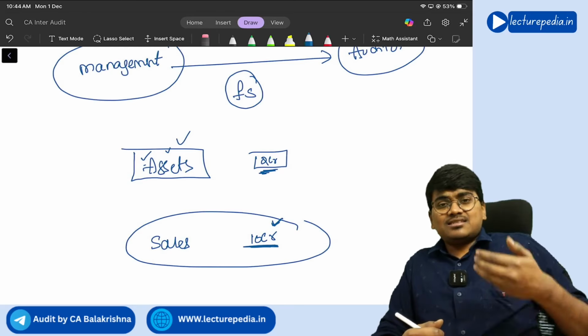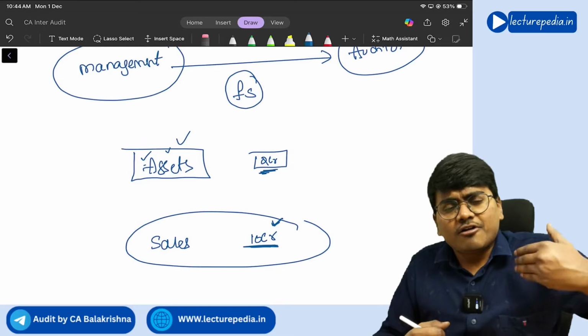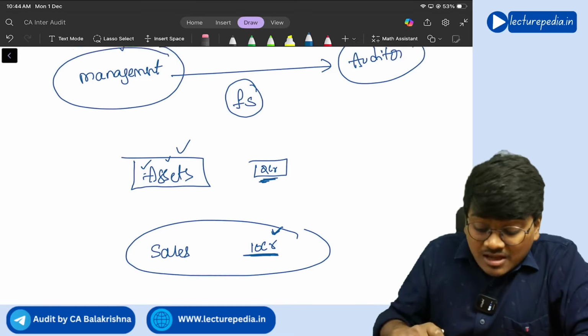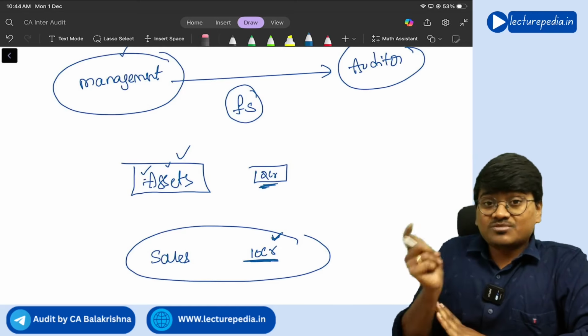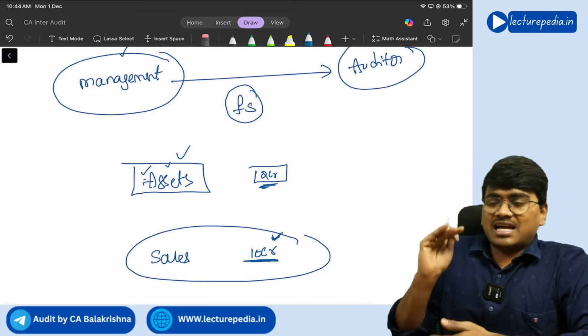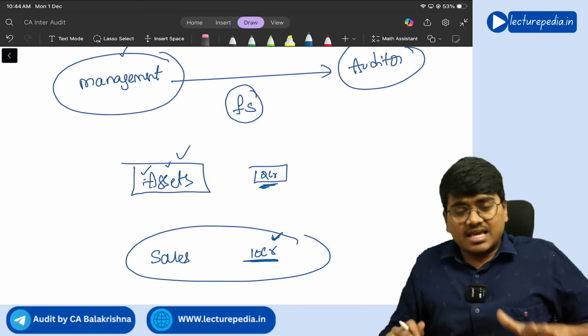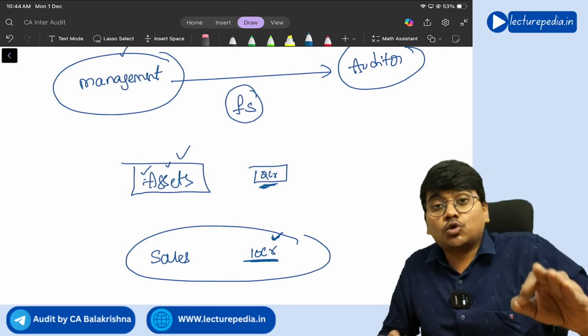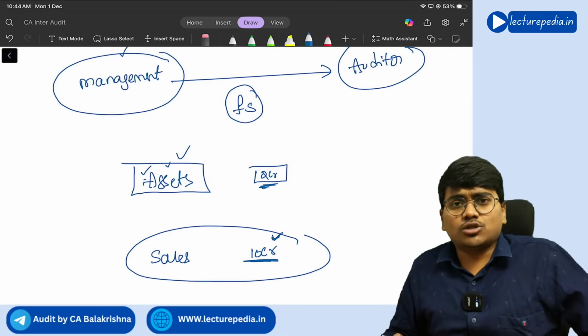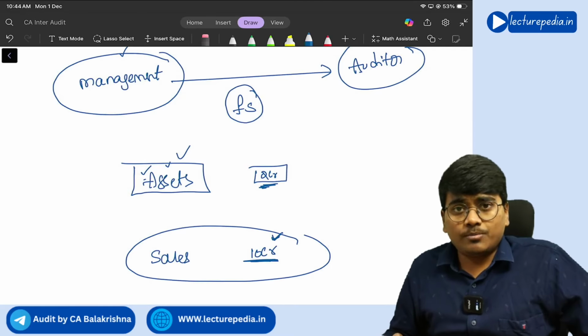So like this, management will make various assertions to the auditor through financial statements. Now, okay, management is saying various things. See, assertion means what? Saying that something is true. Now, if just management says that this is true, that need not be true.